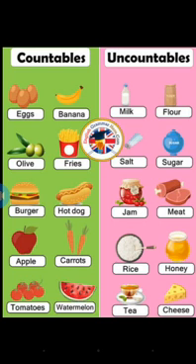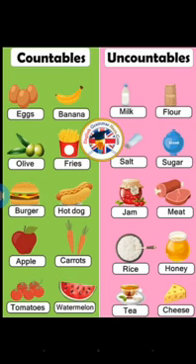Have you understood this? And then abstract noun comes under uncountable noun. Why does abstract noun come under uncountable noun? Because we cannot count the abstract noun. We can count the concrete noun. We can say babies, tigers, tables. So concrete nouns come under countable nouns, and abstract nouns come under uncountable nouns. Abstract nouns mean an idea, feeling, quality, or a state. This abstract noun, we can feel it, but we cannot see, hear, smell, taste, or touch. We can feel it, but we can't touch it. For example, happiness.